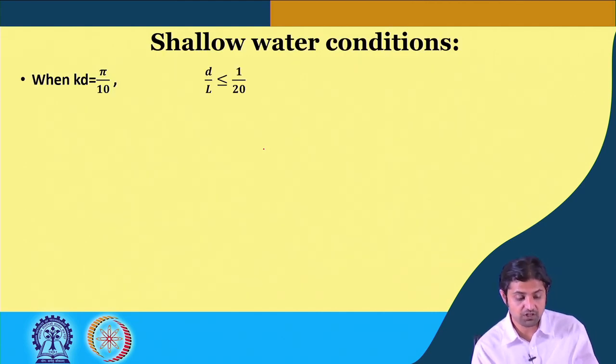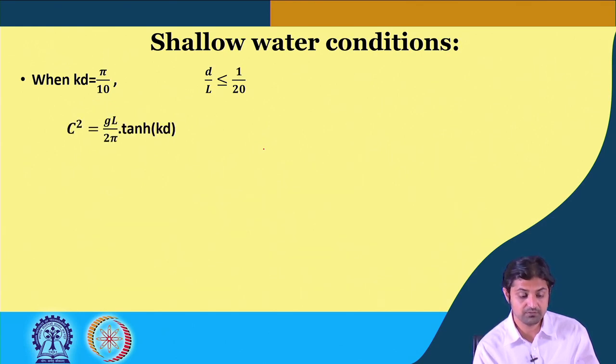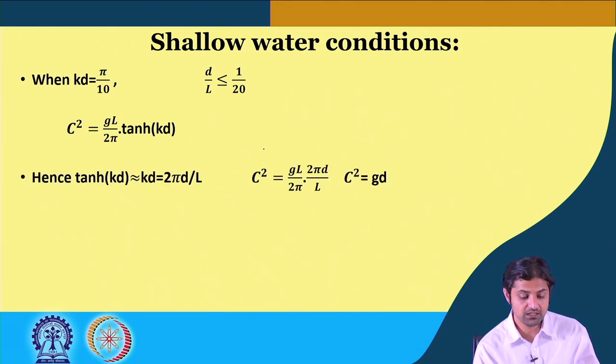Now, what are the shallow water conditions? kd is equal to pi by 10, that is what we said, 2 pi d by L, that is what we found out from the table. Therefore, C square can be written as gL by 2 pi tanh kd.